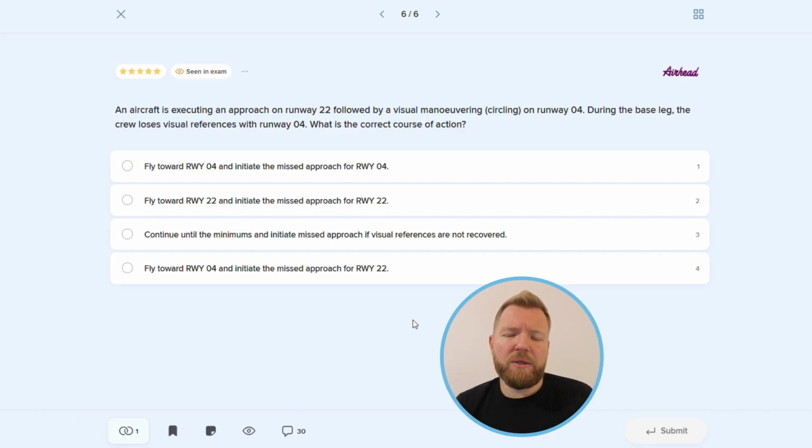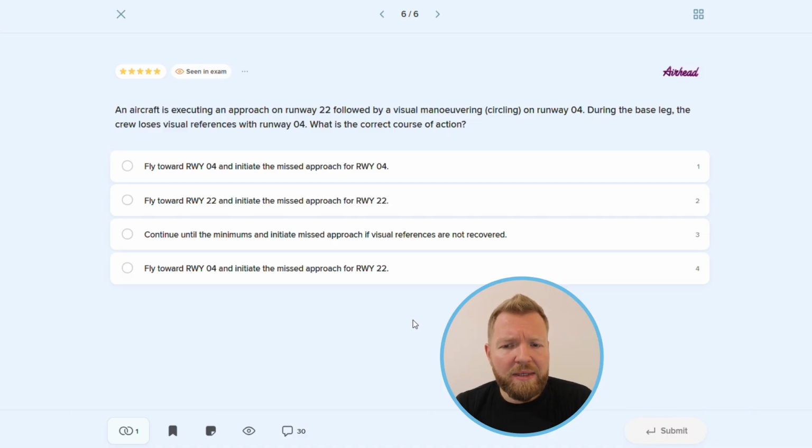Alright, so the circling approach or visual maneuvering is part of instrument approach where we start maneuvering to land on a runway which is not suitably located for a straight-in approach. After initial visual contact, the runway environment should be kept in sight and the aircraft has to be maneuvered at or above MDA or MDH prescribed for the circling.